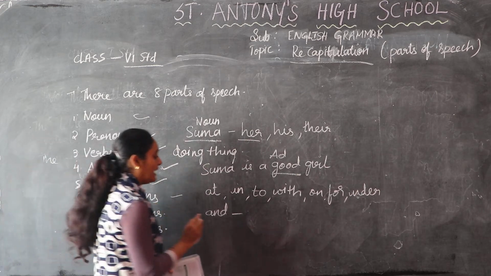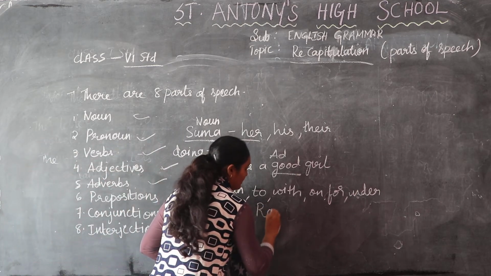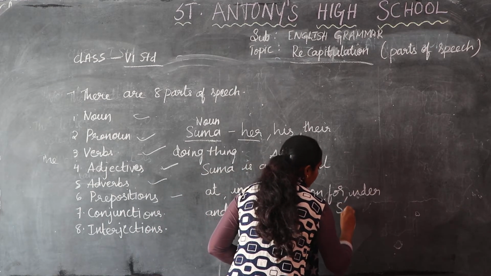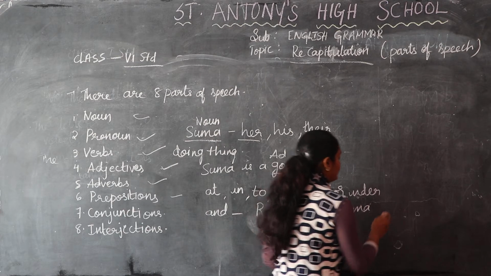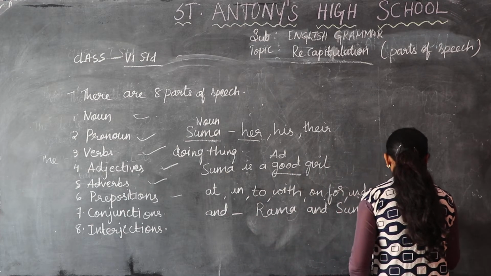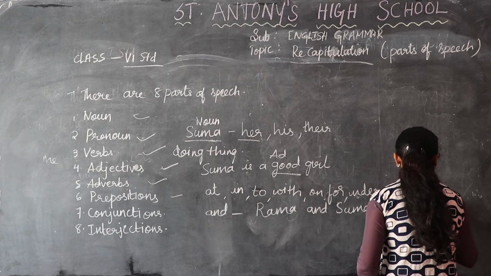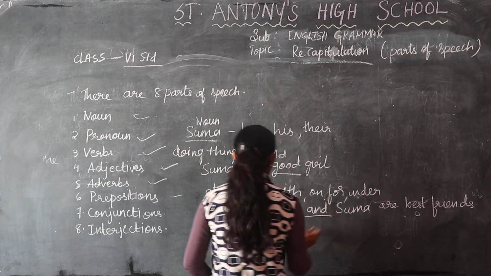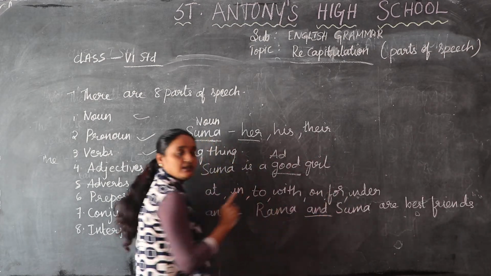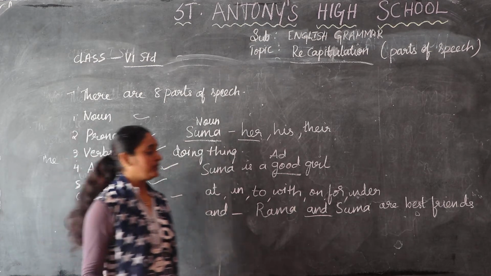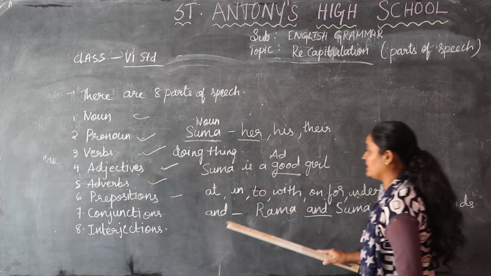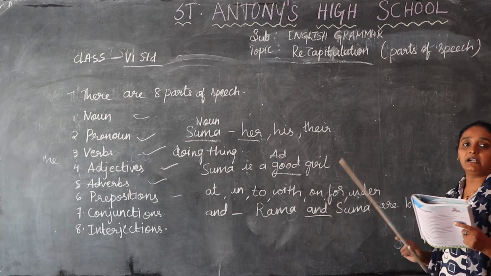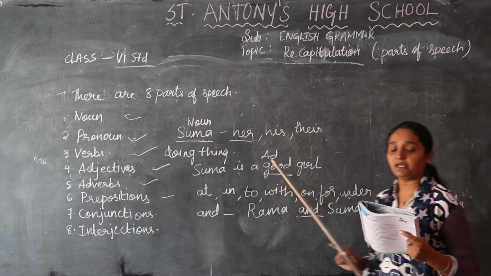How will you use and? I have written: Rama and Suma are best friends. Here and is used to join two words. The conjunctions are and, not only, but, yet, or, if, though, because.